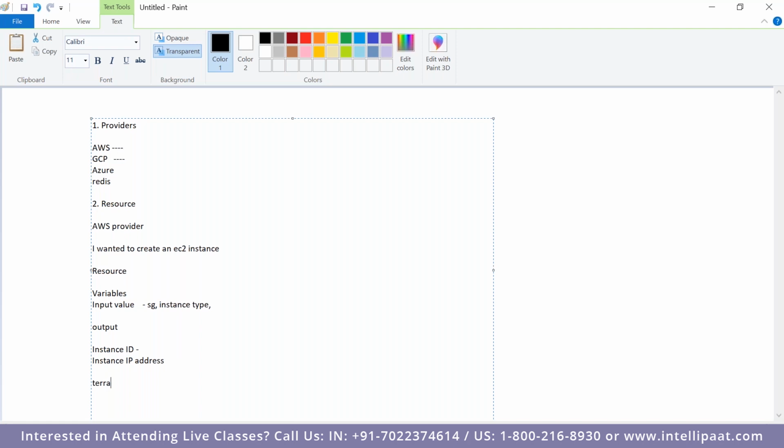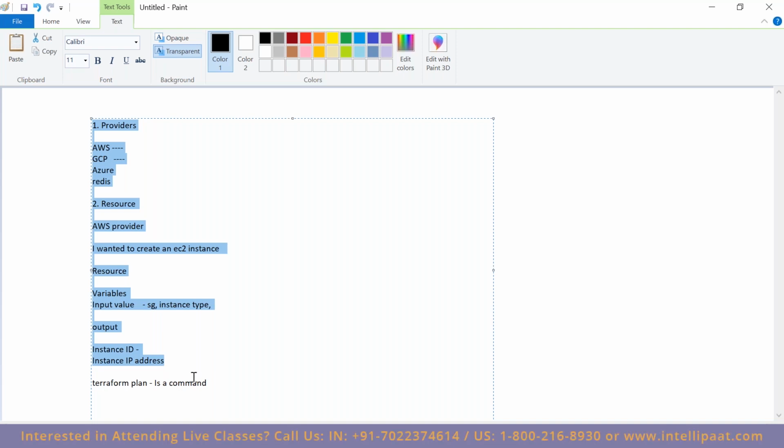Okay. Terraform plan. This Terraform plan is a command. For example, I have created all of these things. I've created a Terraform script. Now I wanted to test that script before I actually apply it. In that case, we will run Terraform plan.